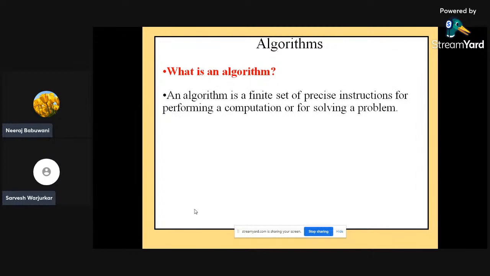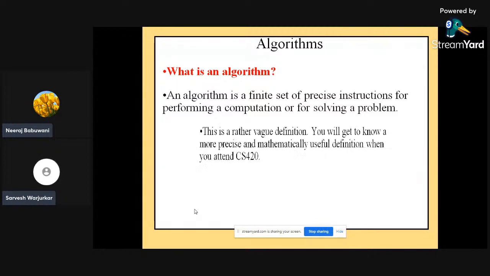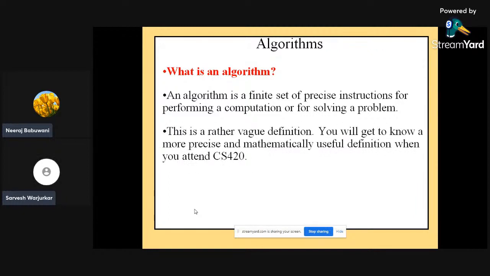An algorithm is a finite set of precise instructions for performing a computation or for solving a problem. For any normal problem, you require step-by-step execution, or a step-by-step set of instructions, for performing any type of computation to solve any problem in the world. It can relate to our normal life as well.